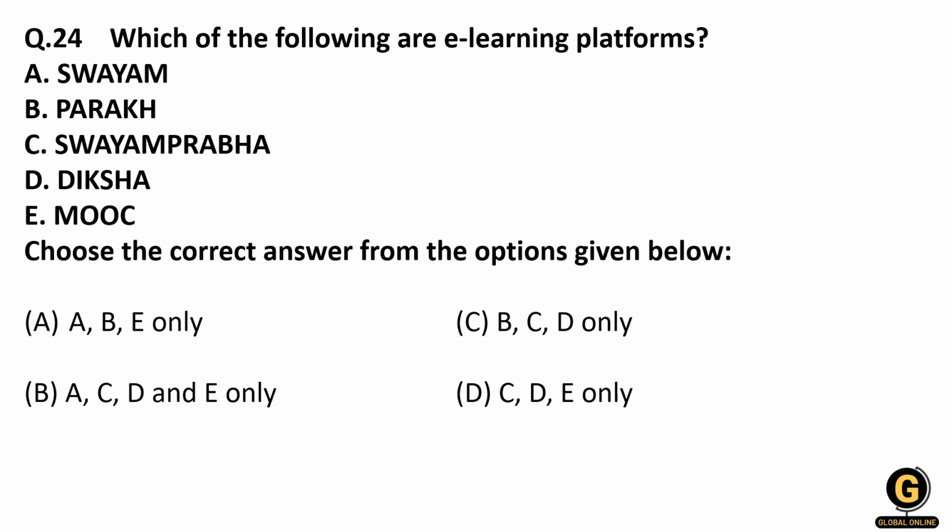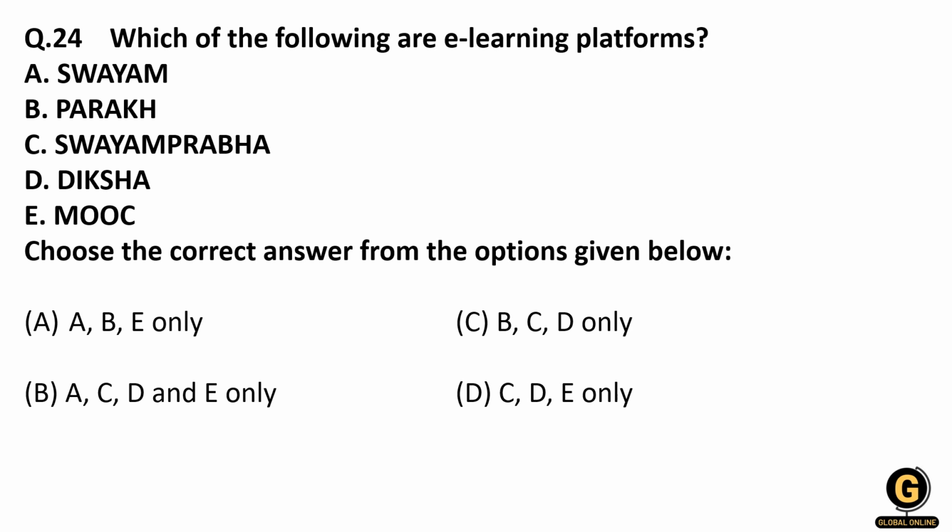Now the option B, that is Parakh. Parakh is a Hindi word, and the English translation is assessment, right? So remember, Parakh is an assessment platform of AICTE. It assesses students on overall development. So the only option that is not an e-learning platform is Parakh. So our correct answer is ACDE, that is option B. I hope all of you have answered this correctly.